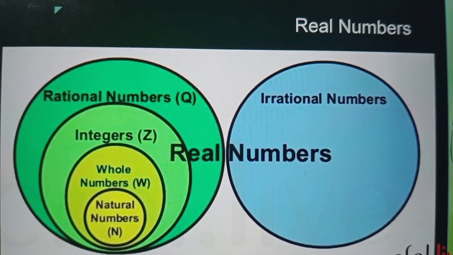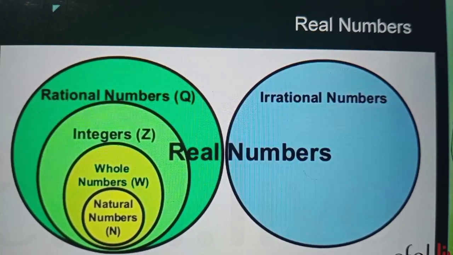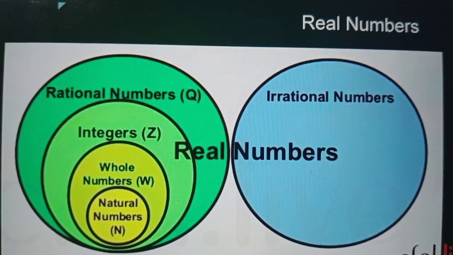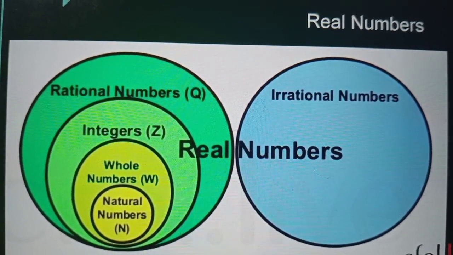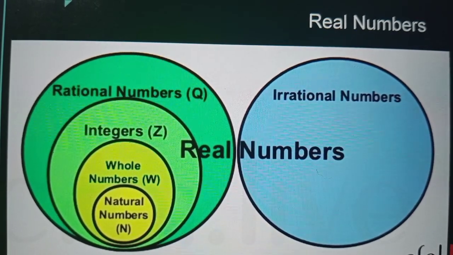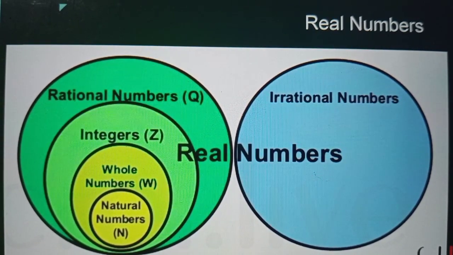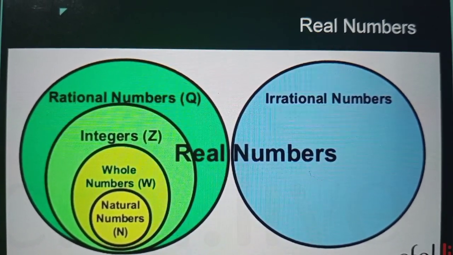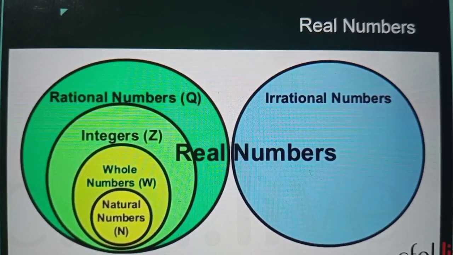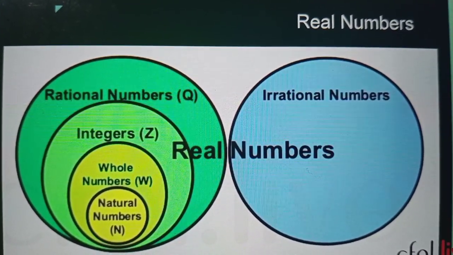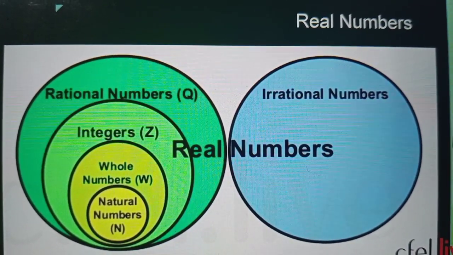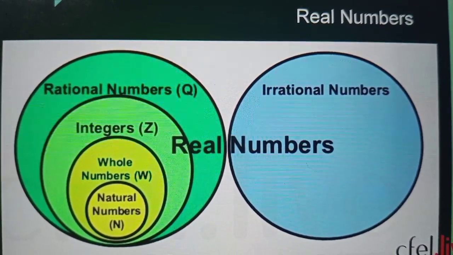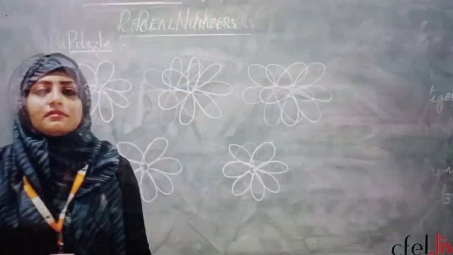We can define a real number as the set of all natural numbers, whole numbers, integers, rational numbers and irrational numbers. That means all kinds of numbers come into the real numbers, and it is denoted by a capital letter R. Yes. So after